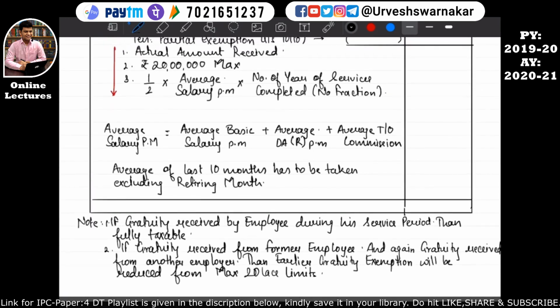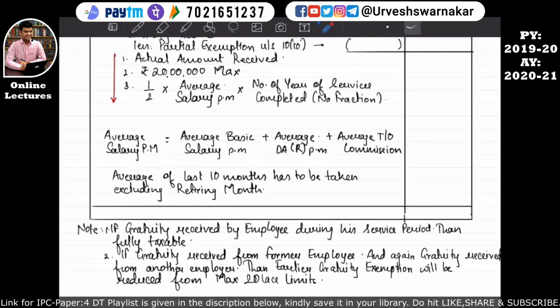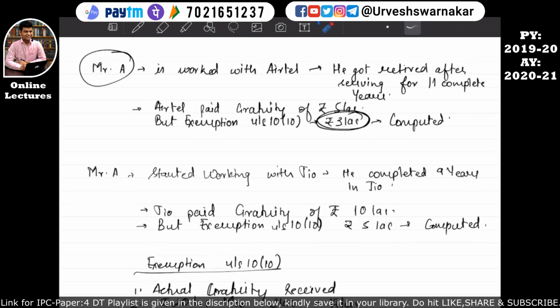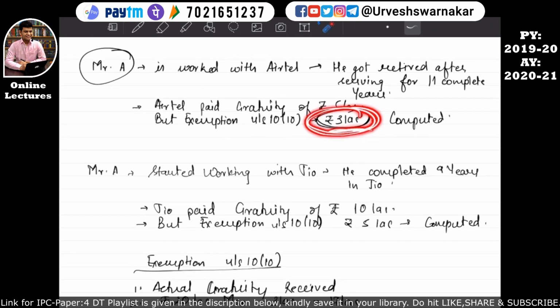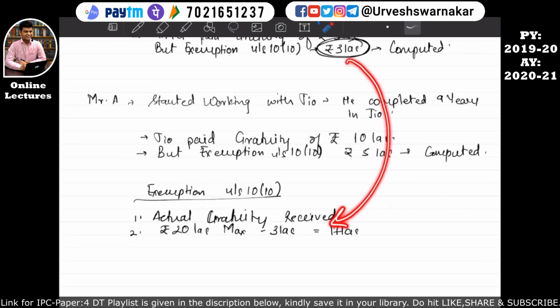So that is what is given in the notes in the format book. Note number 2 says that if the gratuity is received from the former employer, that means the earlier employer, and again gratuity is received from another employer, then the earlier gratuity exempted will be reduced from the maximum 20 lakhs limit. As you can see, the earlier gratuity exemption was rupees 3 lakh. So this 3 lakhs will be reduced from the maximum limit of 20 lakhs, and the maximum limit will become 17 lakhs. I hope this is quite clear to you all.